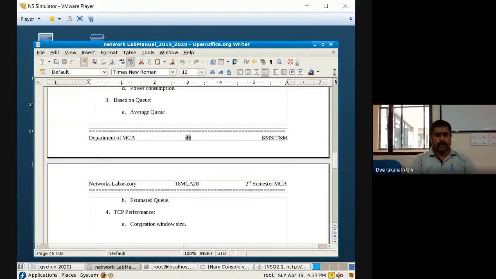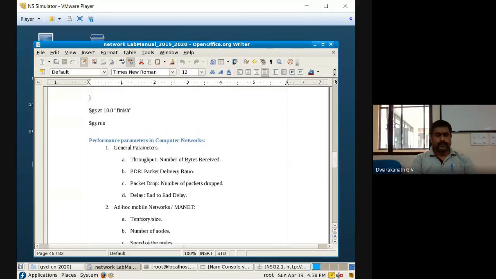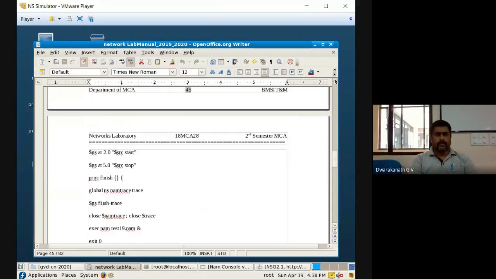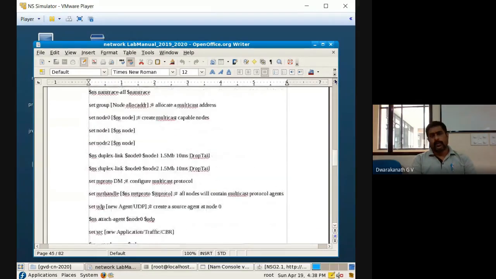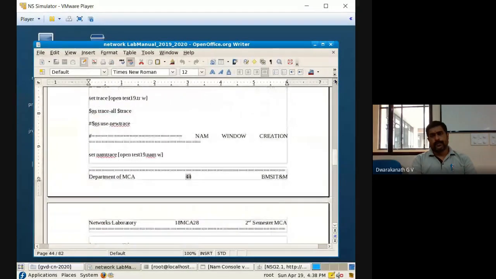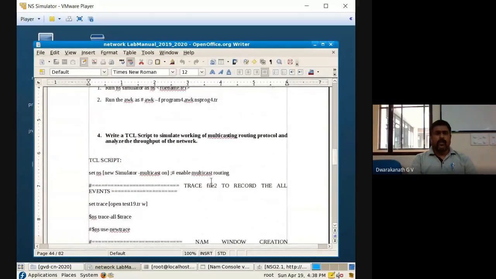Yeah, this is a program which we have to do now. Now you can see this particular program statement. First we'll see: write a TCL script to simulate the working of multicasting, underline that, multicasting routing protocol, and analyze the throughput of the network. Oh, this is important. So an added thing is there, that is analyze.